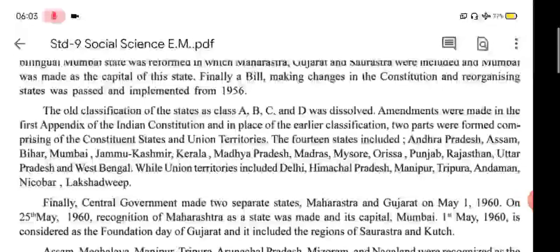The 14 states included Andhra Pradesh, Assam, Bihar, Mumbai, Jammu and Kashmir, Kerala, Madhya Pradesh, Madras, Mysore, Orissa, Punjab, Rajasthan, UP and West Bengal. While the union territories include Delhi, Himachal Pradesh, Manipur, Tripura, Andaman Nicobar and Lakshadweep.